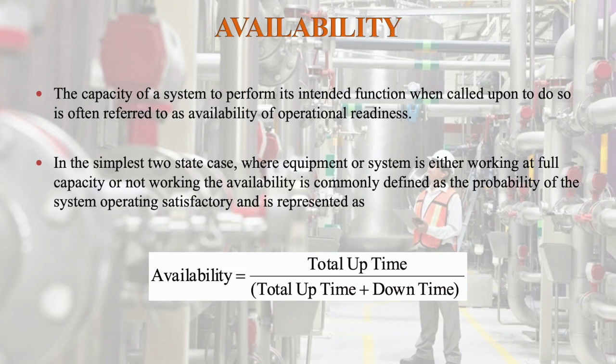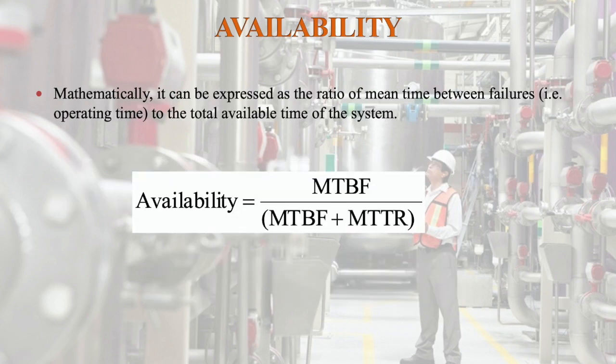Mathematically, it can be expressed as the ratio of mean time between failures to the total available time of the system. Therefore, availability is equal to MTBF divided by MTBF plus MTTR, that is mean time to repair.